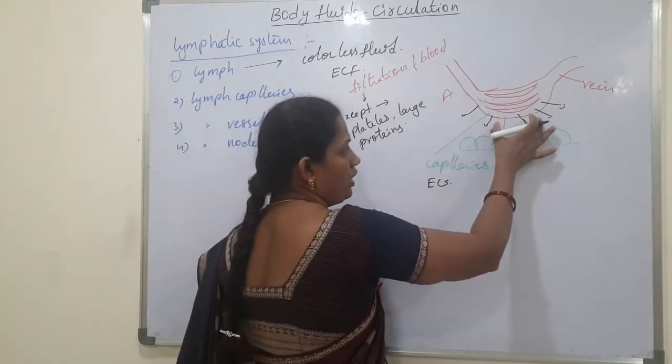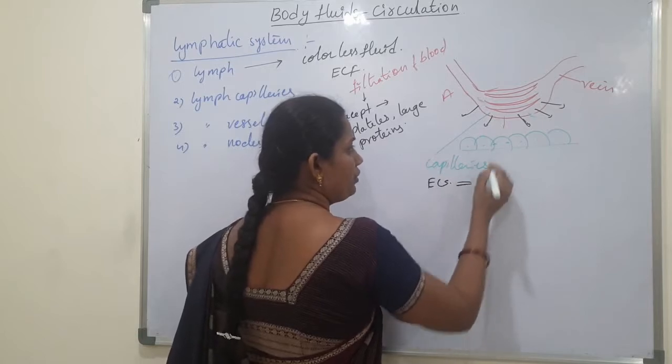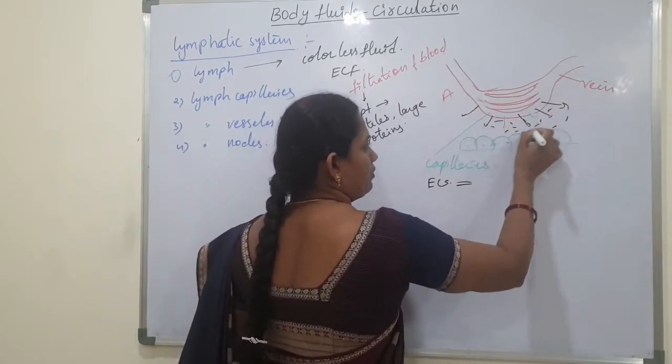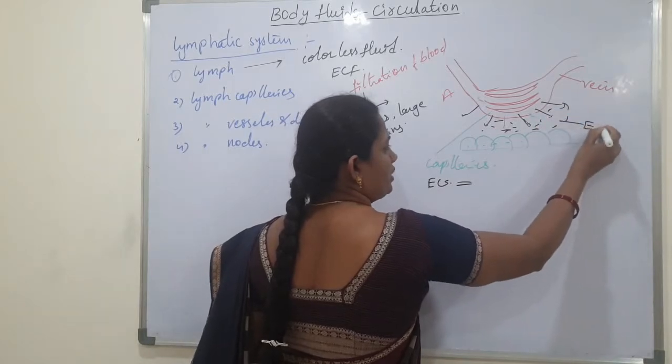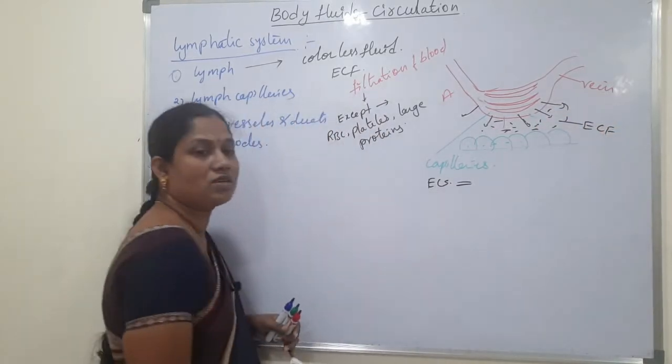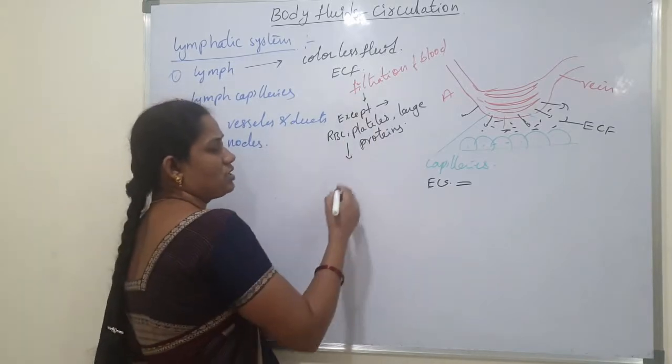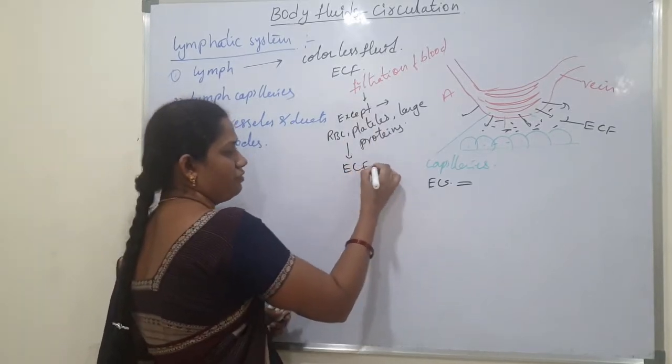So what will happen here? Some amount of fluid is diffused into this space. That fluid is called ECF, extracellular fluid. So the filtration process takes place to form ECF.